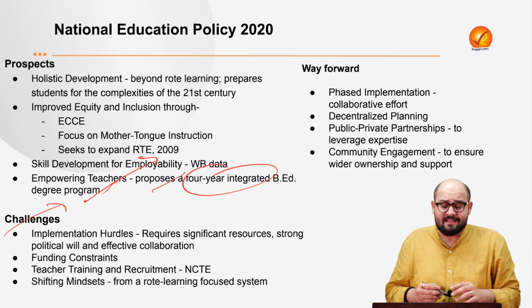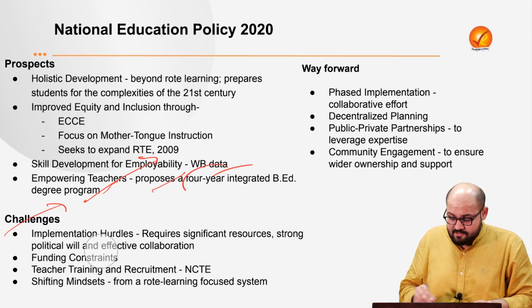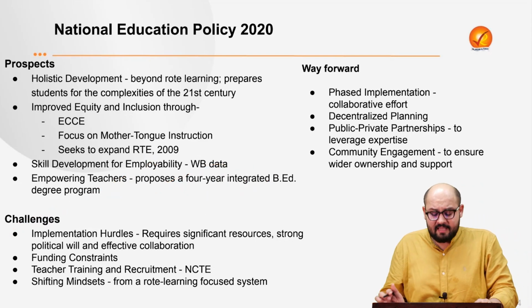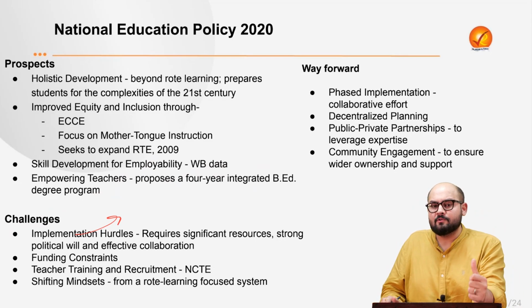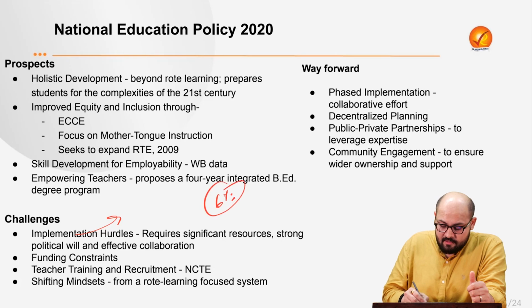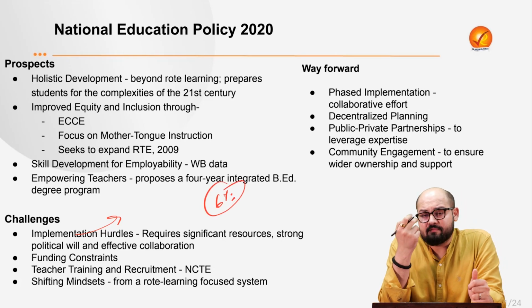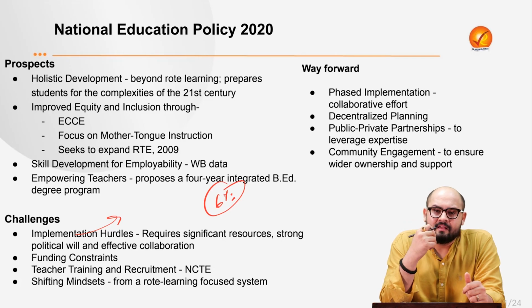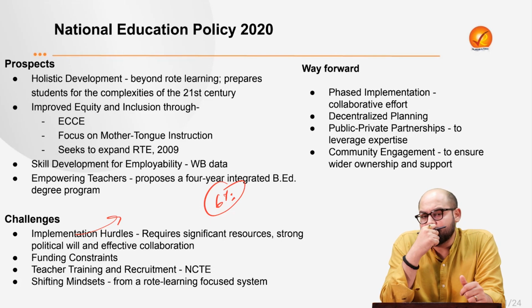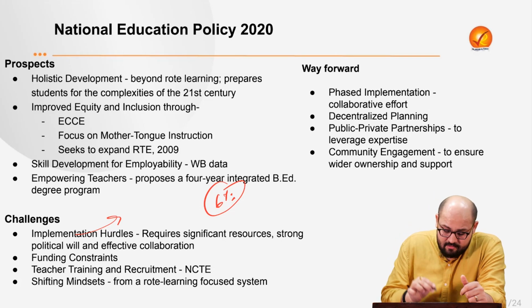Now, what are the challenges when it comes to this National Education Policy? First is the implementation hurdles itself. The policy has a target of 6% of the GDP as funding. For a country like India, with different priorities, this is very tough. So generally the government tries to use private resources. Once you use private resources, it automatically increases the cost of education, right? So that is a very big hurdle.